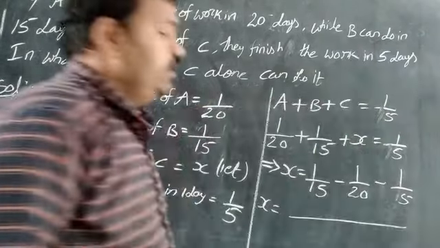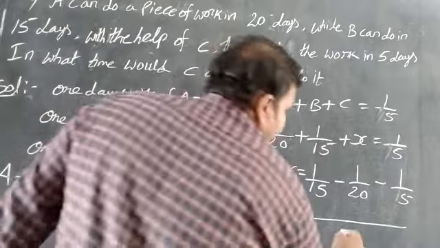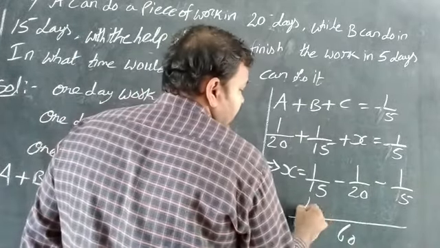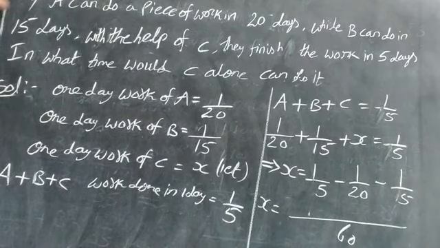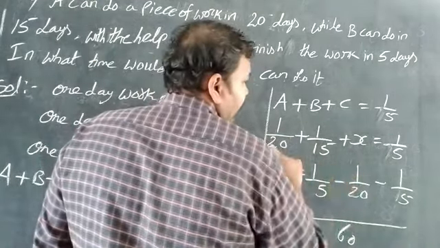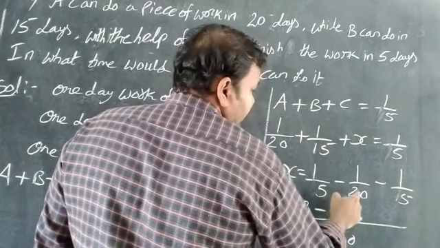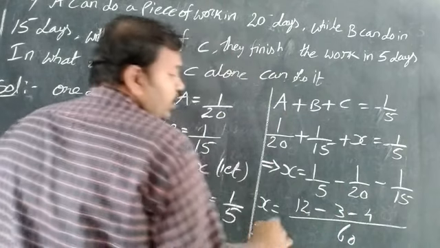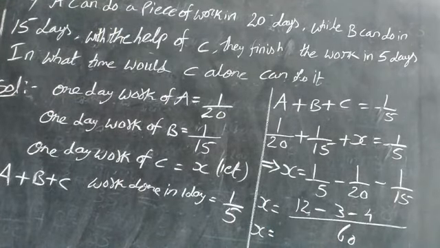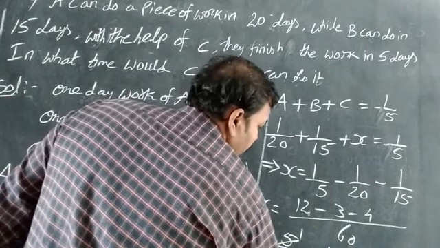Here I made a mistake again. See that once: the LCM of 5, 20 and 15 is 60. Take 60 as the LCM. 5 table 60 is 12 times, 20 table 60 is 3 times, 15 table 60 is 4 times. X is equal to 12 minus 3 minus 4, which is equal to 5 by 60. Cancellation gives 1 by 12.